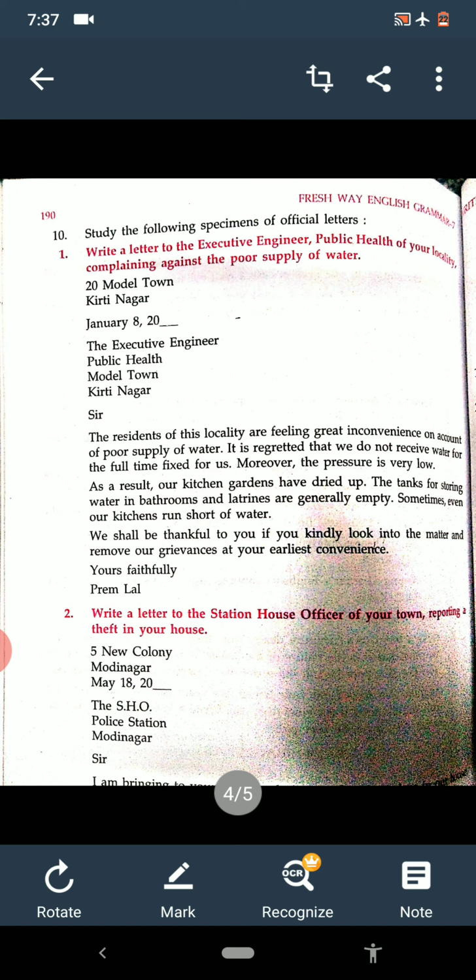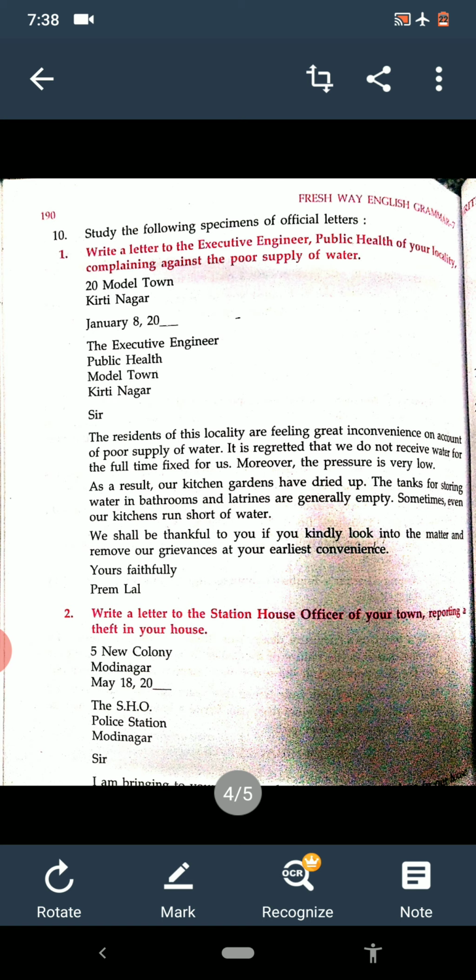As a result, our kitchen gardens have dried up. So now the writer has written the results. Due to the lesser supply of water, what are the results? The kitchen gardens have dried up. The tanks for storing water in bathrooms and latrines are generally empty. Sometimes even our kitchens run short of water. These are the results of the shortage of water.